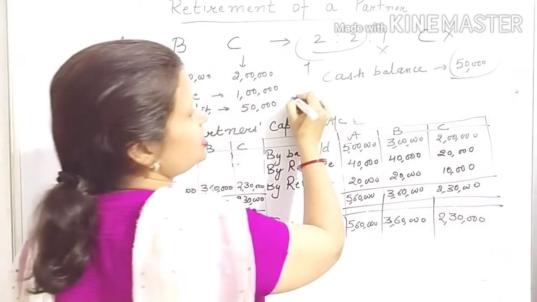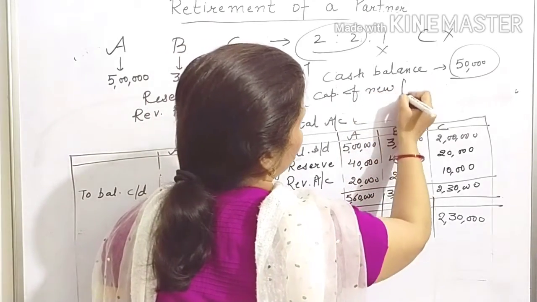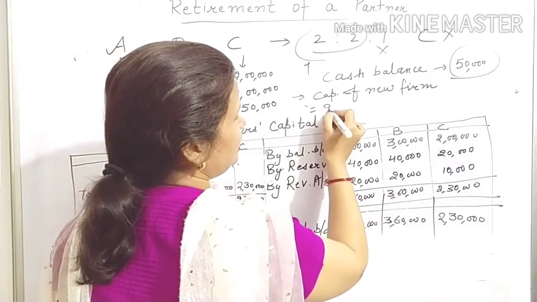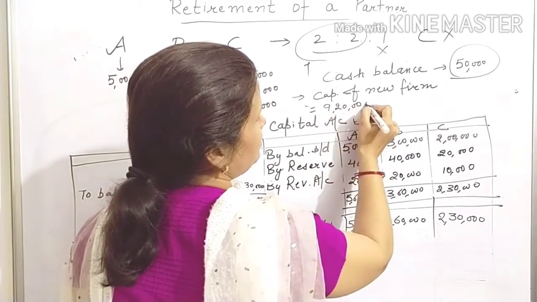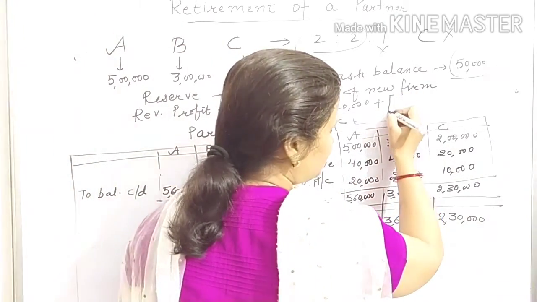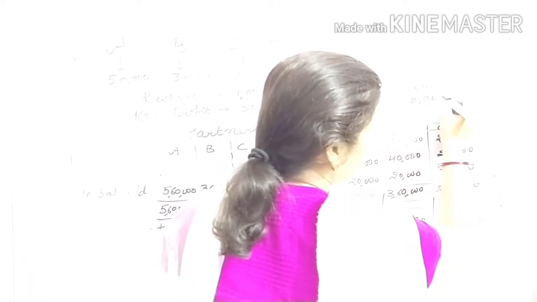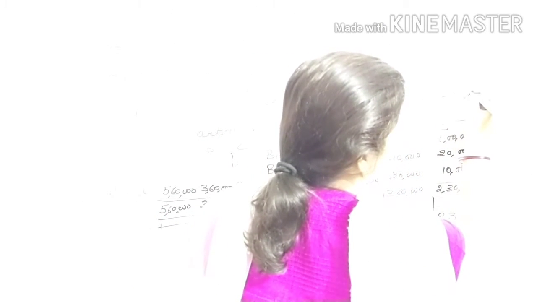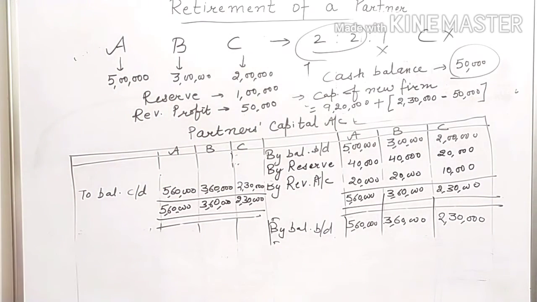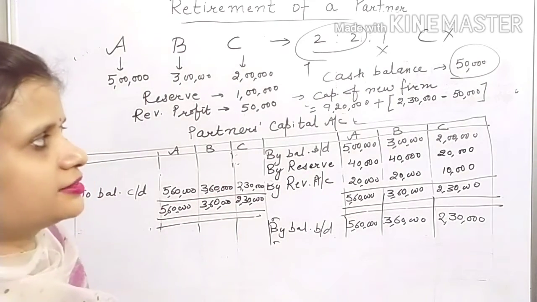So in this question, the capital of the new firm will be equal to the combined capital of A and B, 9,20,000, plus the further cash brought in by them. How much cash will they bring? The amount to be paid to C minus the existing cash balance. So you will get the capital of the new firm. Afterwards you know how to make the adjustment.